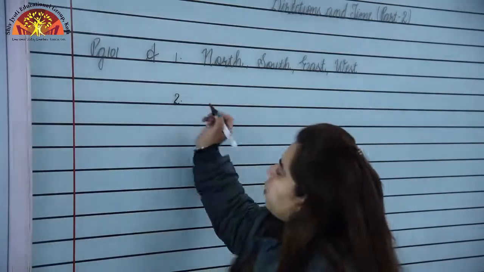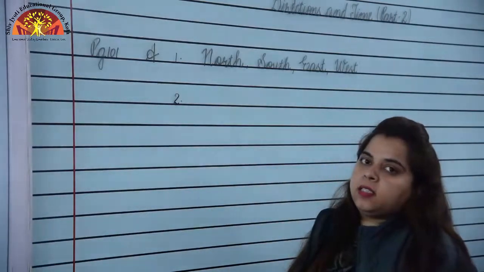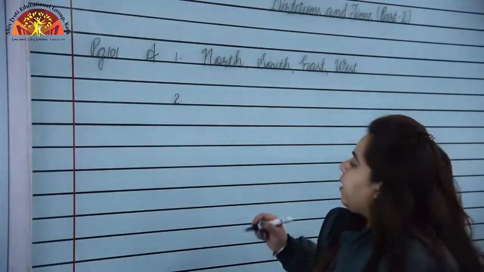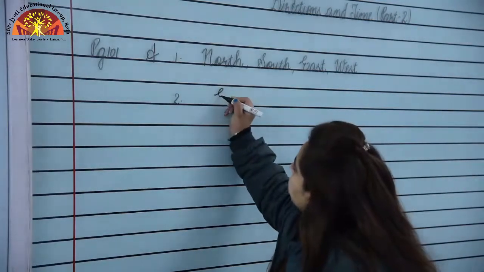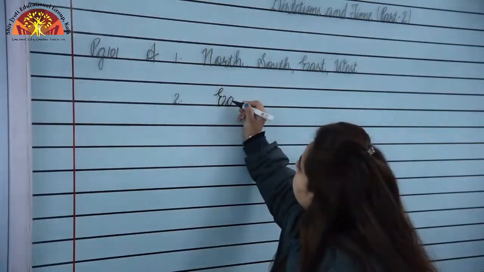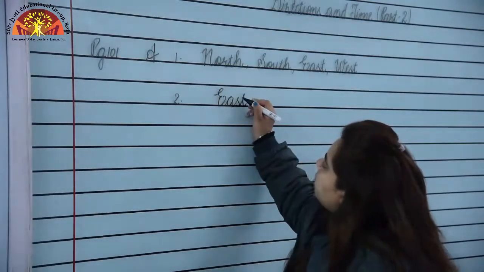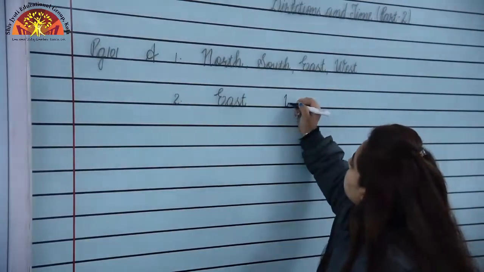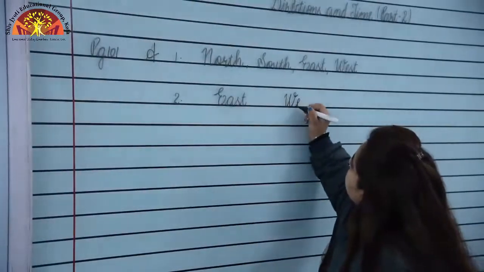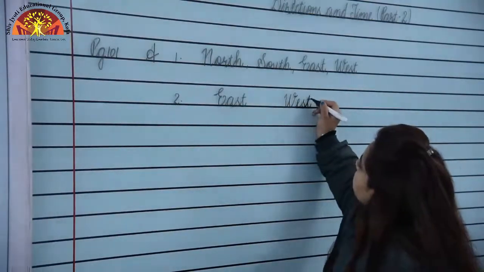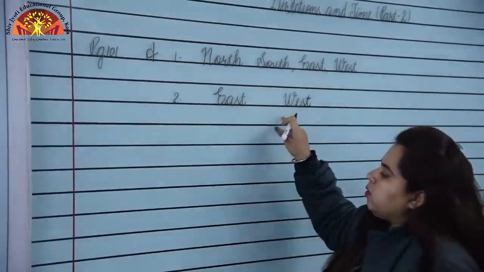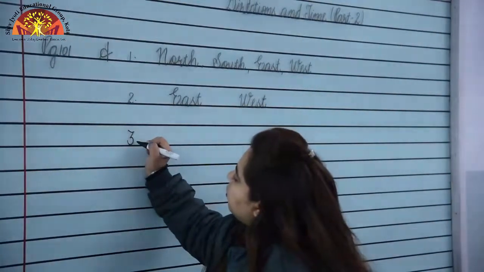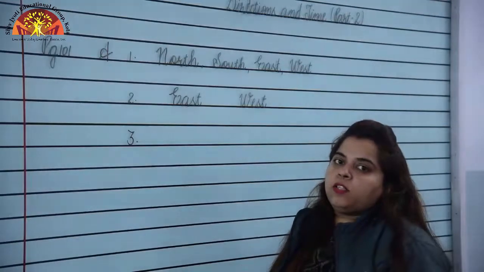Number 2, the sun rises in the dash and sets in the dash. The sun rises in the east, E-A-S-T, east, E will be capital, and the sun sets in the west, W-E-S-T, west, W will be capital. Number 3, we use the dash and dash to know time.